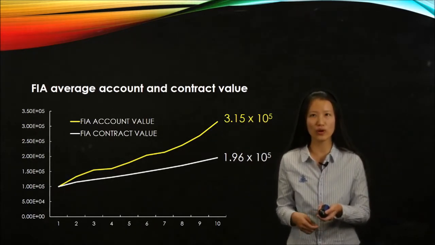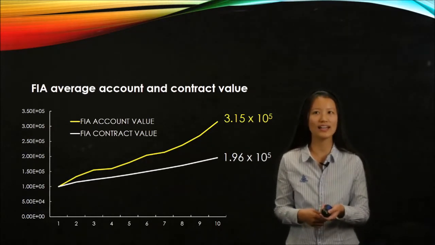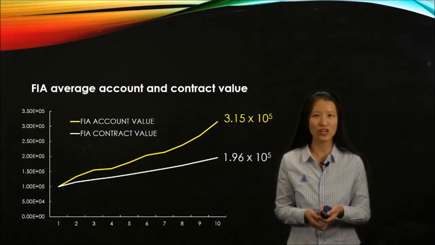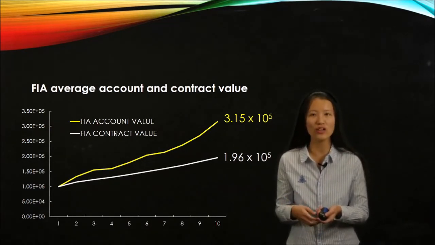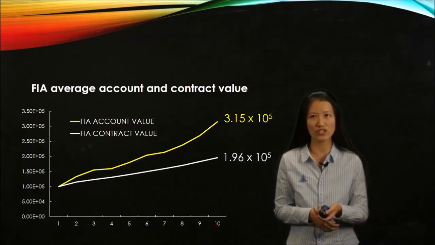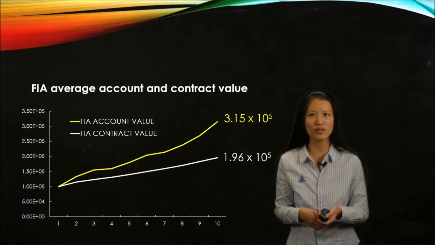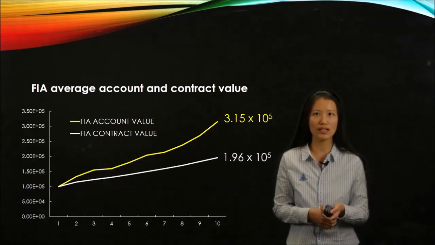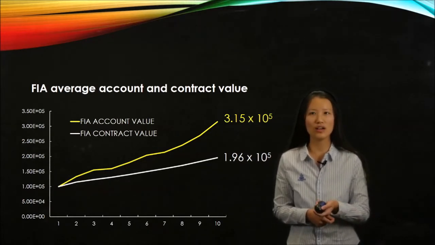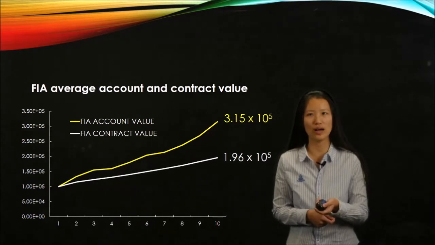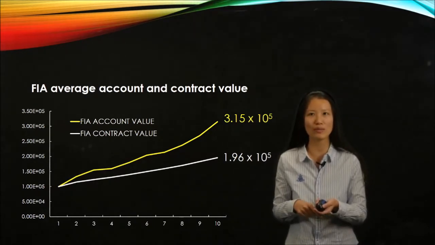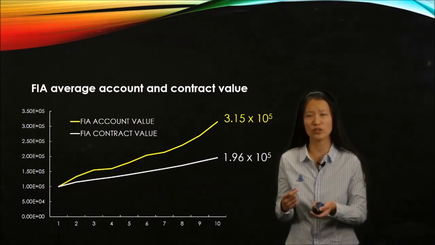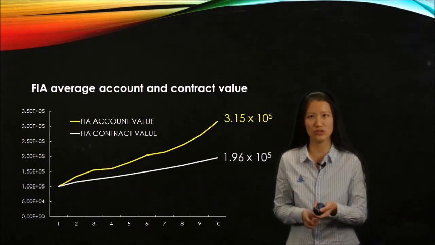Account value is the real money that is accumulated by the S&P 500 from the single net premium at time 0. And contract value is a hypothetical value that the insurance company promised to the policyholder about this contract. So it's accumulated according to the S&P 500, but under certain conditions like participation rates, guaranteed minimum, and interest rate cap. So as we can see, the contract value will be a little lower than the account value. The gap here is the gain that the insurance company can make within the accumulation period of these fixed index annuity products.